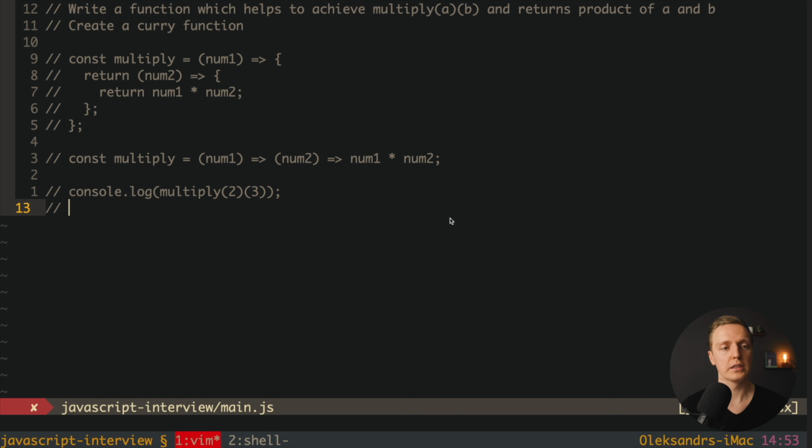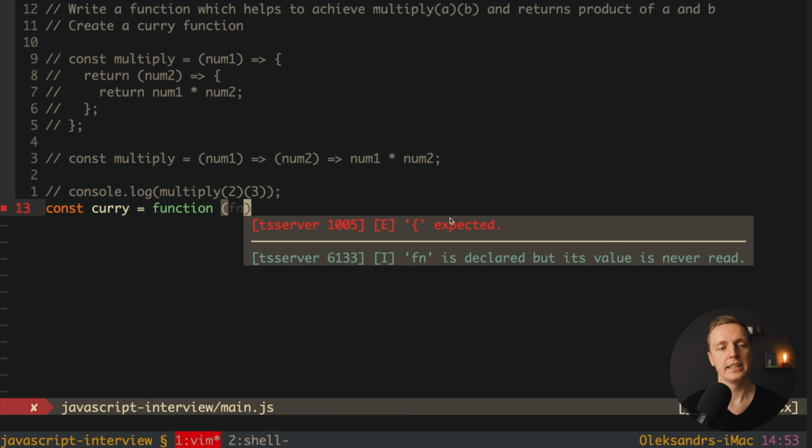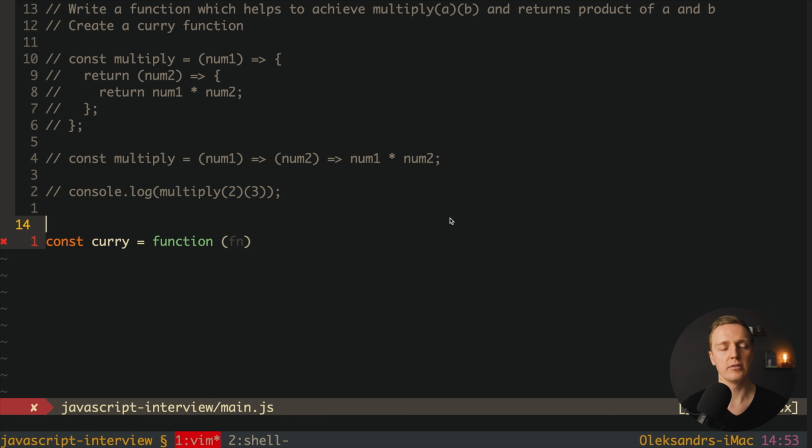So what we want to do here, we want to create a curry function, and as I said, this is more advanced stuff. And actually it is a good idea to write this function with ECMAScript 5, so with the function keyword, just because we are writing something which will be used as a library. This is why here I want to write a function, and here we are getting a function. And actually here on the top, let's write our usage, so we understand what we are talking about.